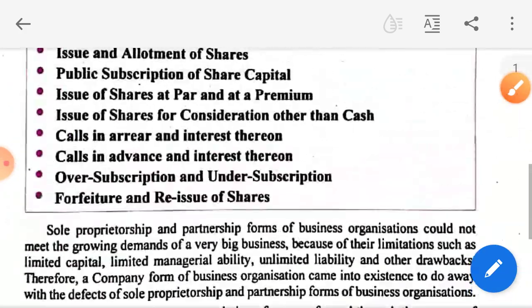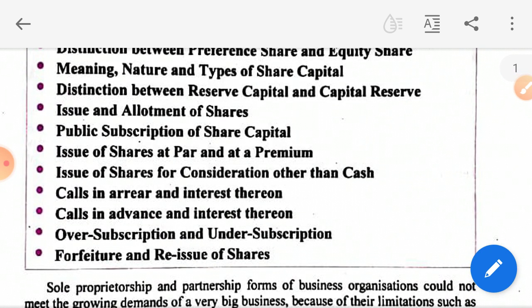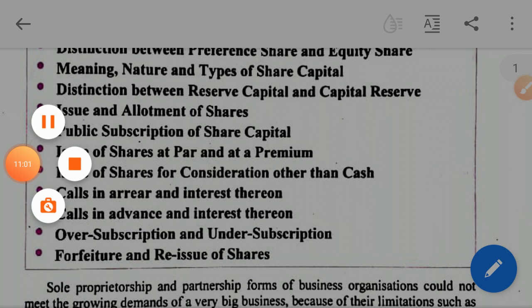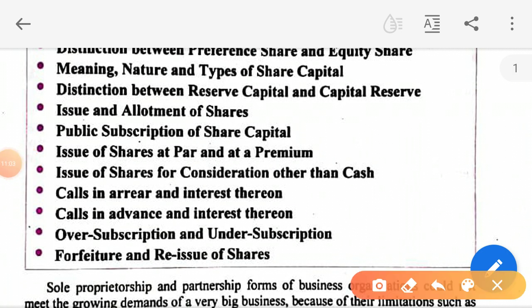Now there is a difference between reserve capital and capital reserve. This question is very important from the point of view of theory, 2 marks theory. It has been asked several times. So reserve capital is capital which is called at the time of liquidation. It's a certain amount out of the capital or the nominal amount of capital which is uncalled during the life of the company, and it is called only at the time of liquidation.